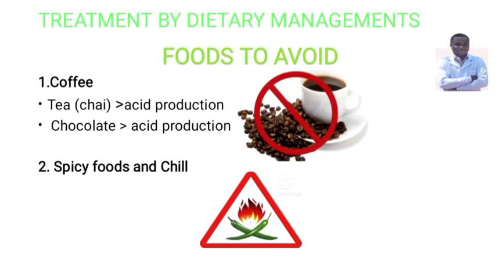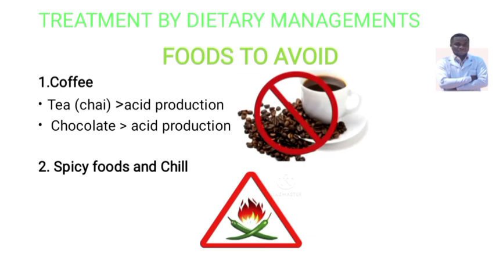But also we have spicy foods and chili. These also are not good for patients having peptic ulcer disease because these foods influence ulceration. But also we have processed food. Processed food, for instance processed sugar, may promote the development of H. pylori.